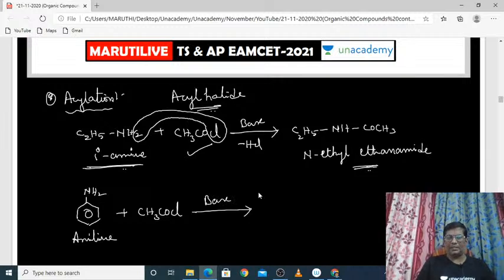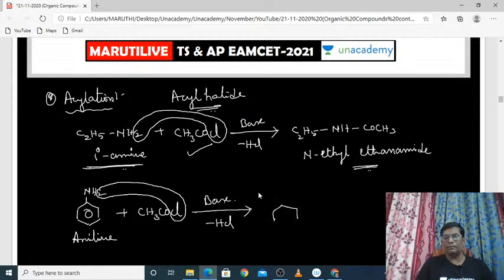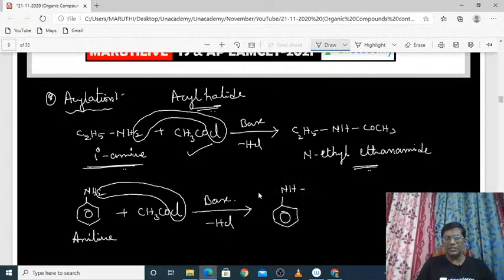In the presence of base, again what will happen? One hydrogen from the amine group and one Cl from the acetyl group separate out in the form of HCl. Then what is the product which is formed? See, the benzene ring you can write as it is, and NH you can write as it is. Then COCH3 turns like this.